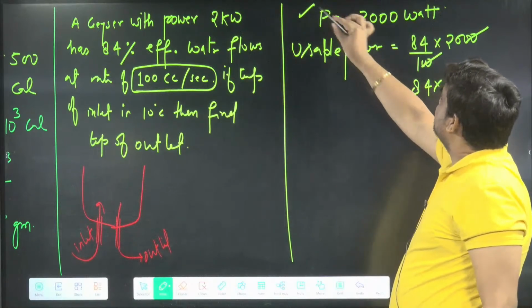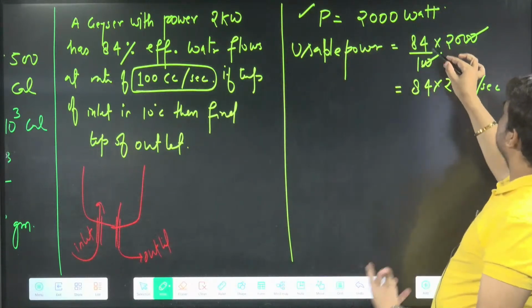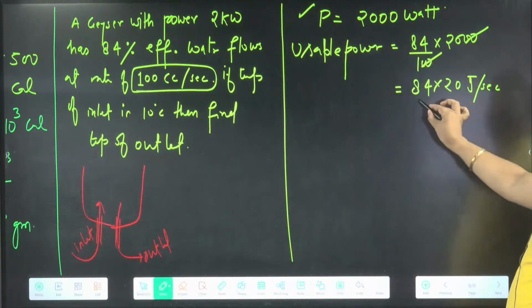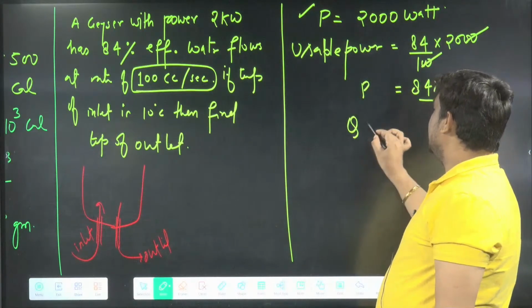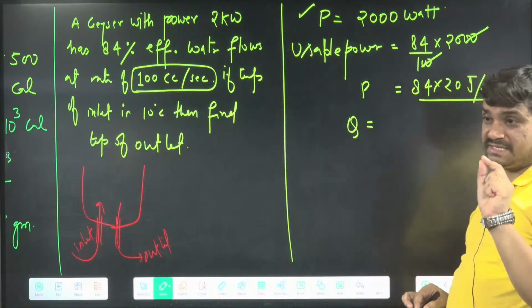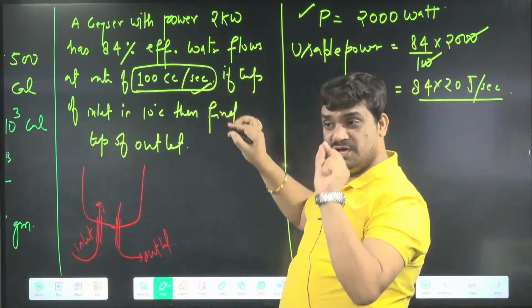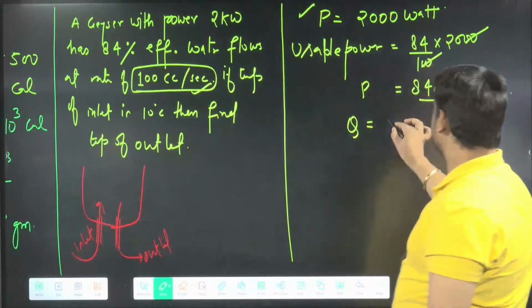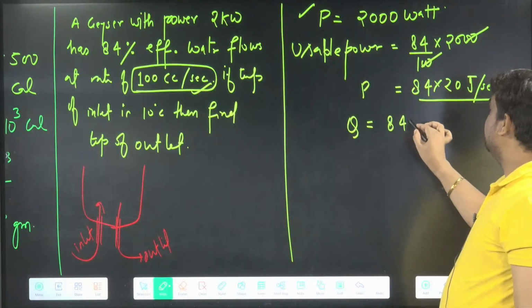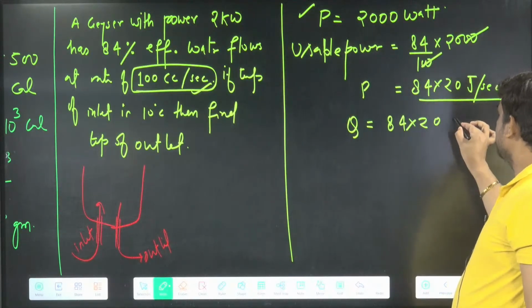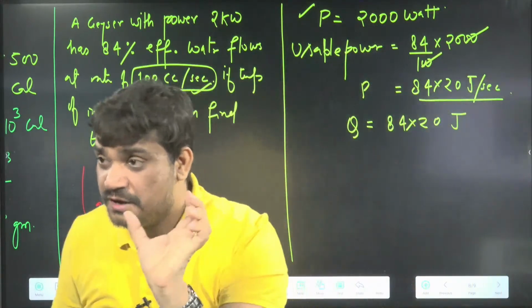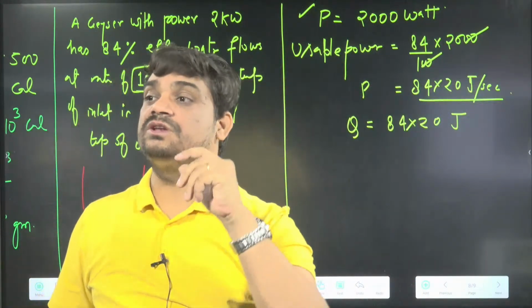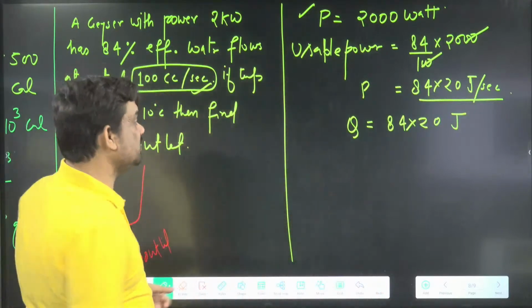So the power is 2000, usable power is 84 by 100 into 2000, which is 84 into 20 joule per second. This is the energy per second, because the flow is also given per second, so I take 1 second. Per second it will be 84 into 20 joule, and with this energy only the temperature of the water will increase. So we have m s delta theta.